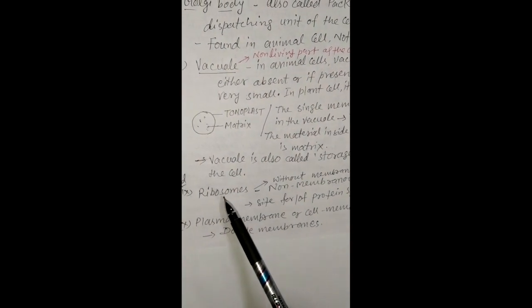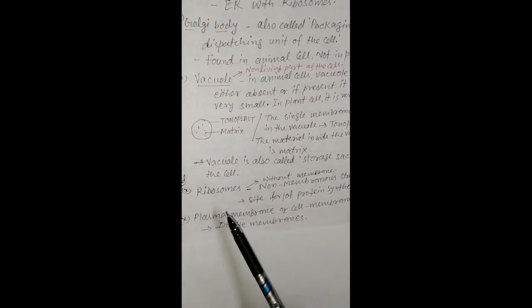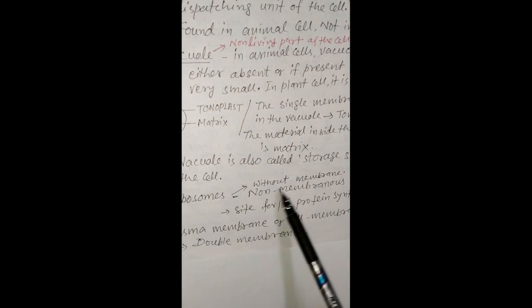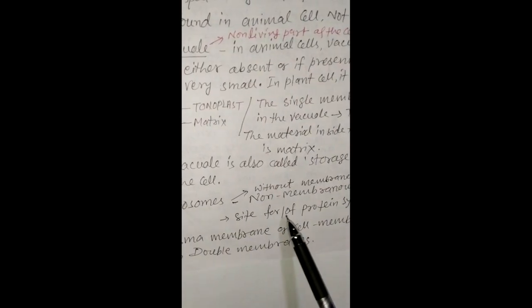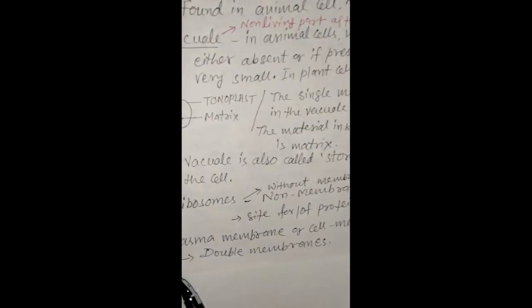Next, ribosomes. It was discussed earlier. Ribosomes have no membrane. Ribosomes are a non-membranous structure and the site for protein synthesis.